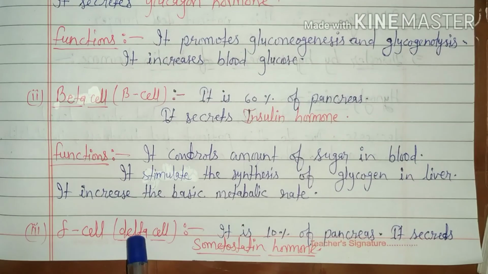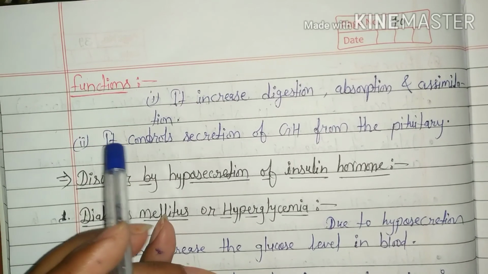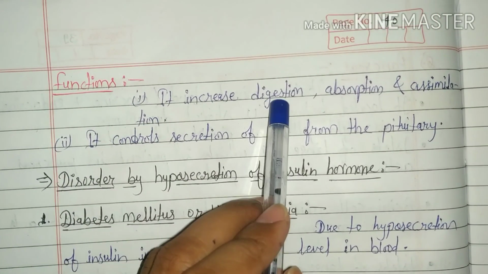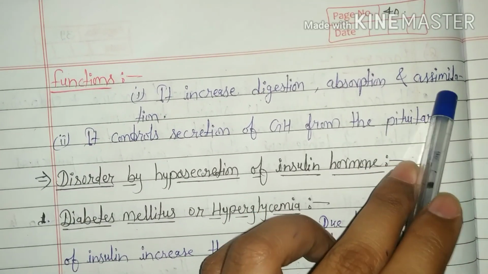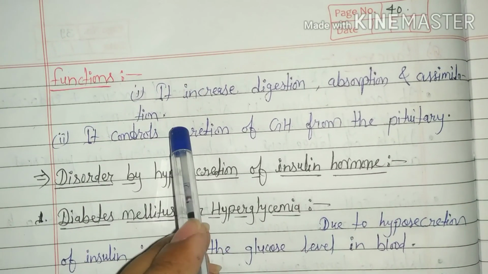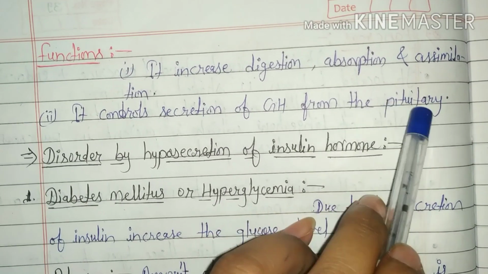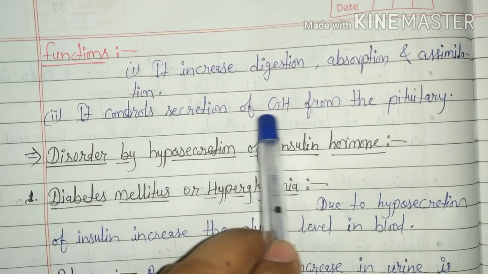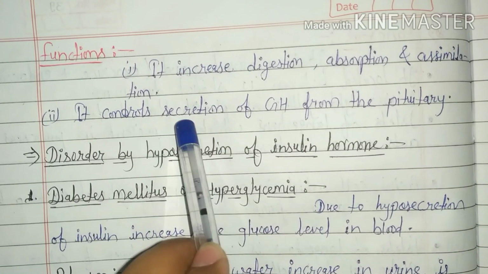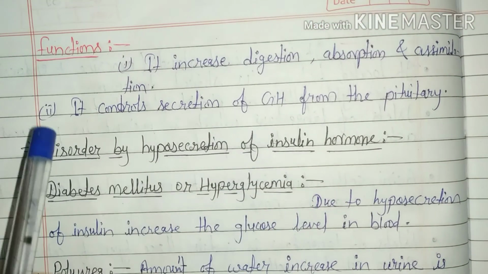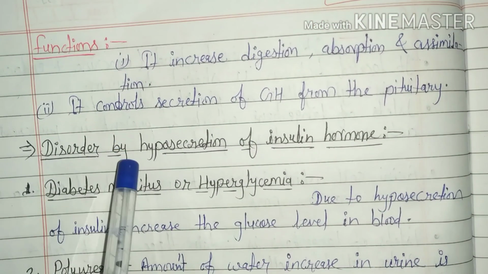Third, delta cells. It is 10% of the pancreas and by these cells somatostatin hormone is secreted. Function of somatostatin hormone is that it increases digestion, absorption and assimilation of food. It controls secretion of growth hormone from the pituitary. So we can say that somatostatin hormone is the inhibitor of growth hormone. It controls the secretion of growth hormone.